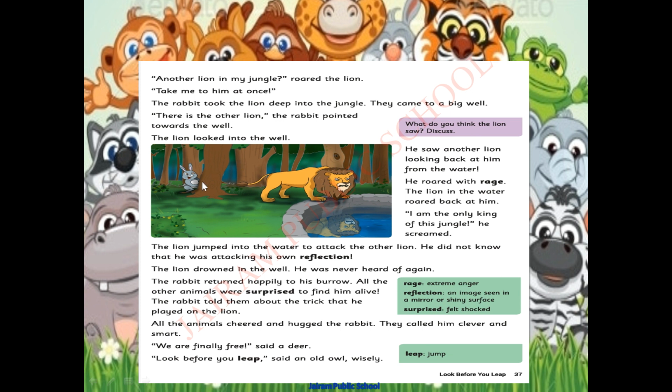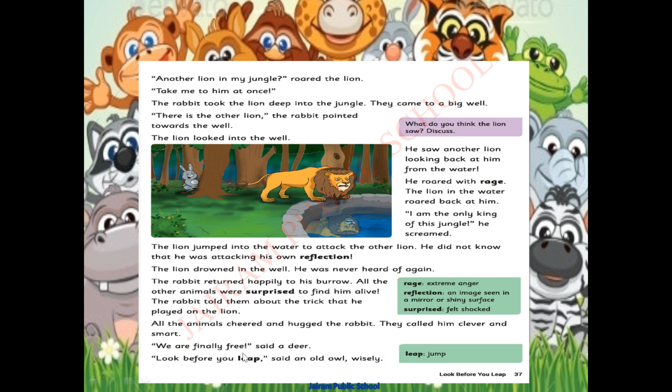So all this happened was the trick, the plan of the rabbit. Am I right? Yes, children. How clever the rabbit is. All the animals cheered and hugged the rabbit. All the animals were so happy, very happy. They called him clever and smart. What did they call him? They called him clever and smart.